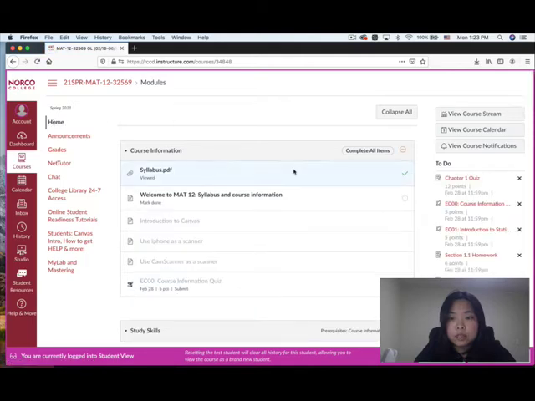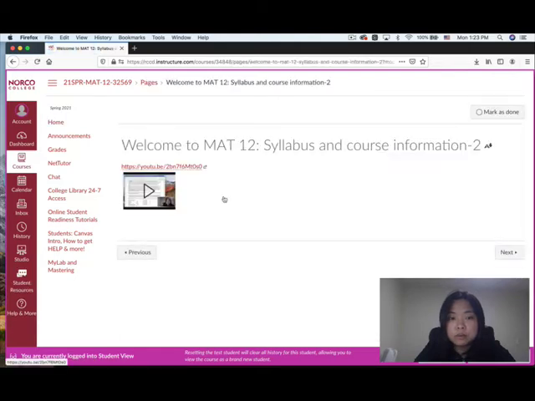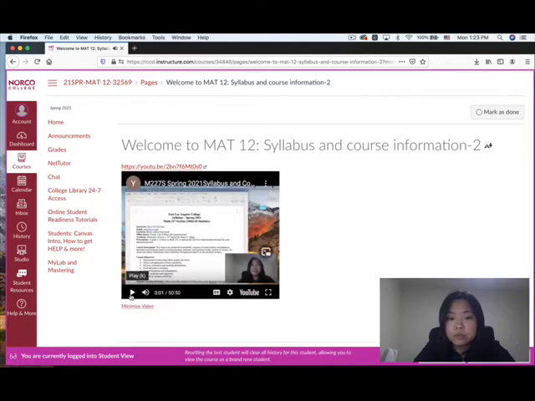You're gonna see there's a tick here, which means you already read the syllabus, okay? And then the next step, you want to watch the syllabus and course information. Click on it. You will have the video in here. Watch the syllabus and course information. Once you're done, on the right-hand side here, you can click on it, mark as done.